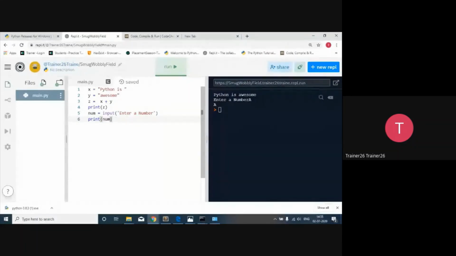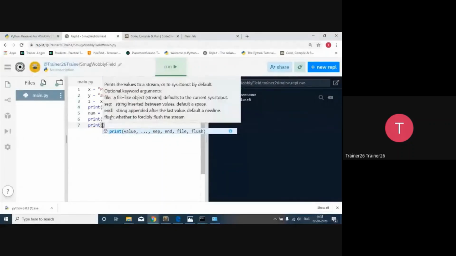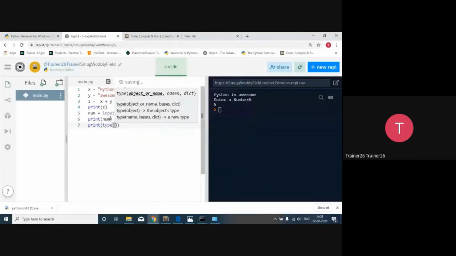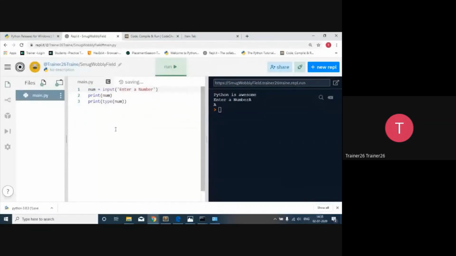So if I'm trying to print it over here, I'm going to say print type of num. So I would like to know the type of num every time over here. So every time, whatever value I pass, I want to know its type. I think this hung. Okay. So now in this way, if I say 3.14, sorry, here 3.14. So now it's taking it like a string.